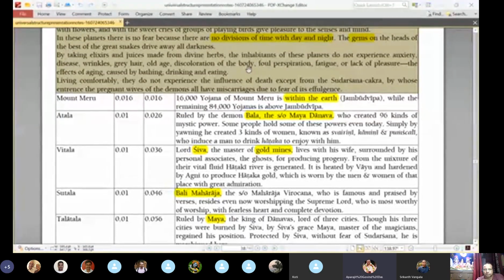Only in the earthly planets it is there. Nowhere else it is available. The demigods also have day and night. They say that six months is one day there, and even Lord Brahma also has day and night, right? Lord Brahma sleeps at night time, and actually everything is destroyed, the lower planetary systems. Wherever the sun's illumination goes, I think this day and night will be there.